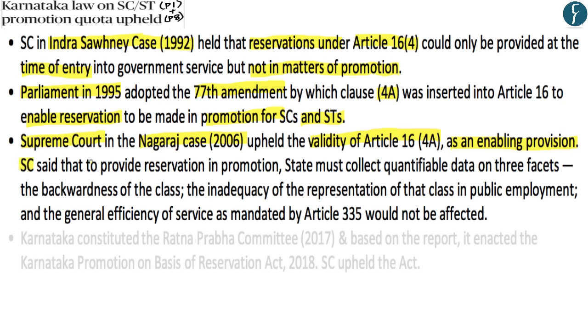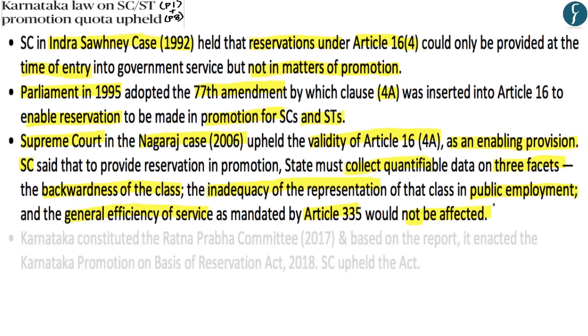However, the Supreme Court added various conditions with regards to reservation in promotion for scheduled caste and scheduled tribes. Now, the Supreme Court said that the central government or the state government which wants to provide reservation in promotion for scheduled caste and scheduled tribe must collect data on three parameters. The first parameter is with regards to the backwardness of the particular class for whom reservation in promotion is being provided, whether that particular class is inadequately represented in public employment, and lastly, that the general efficiency of services should not be affected, that has been mandated under Article 335 of the Constitution of India.